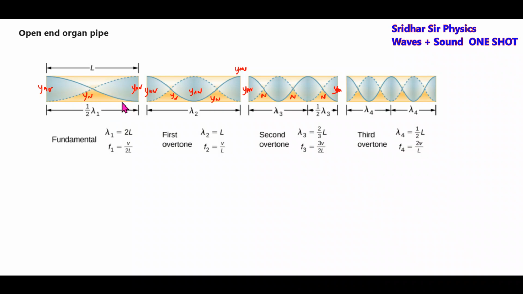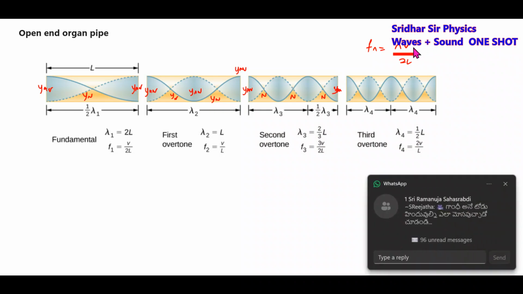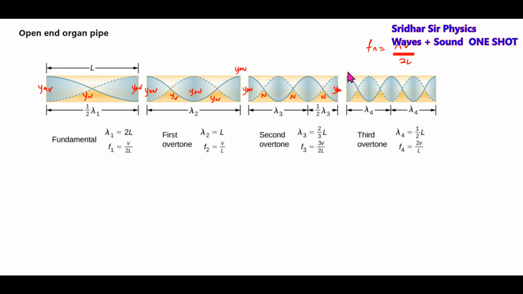Then lambda 1 equal to L, then 2 half loops, 1 full loop, 2 half loops, 2 full loops. Then these are the resonant frequencies. We'll get all harmonics as nV by 2L, where V is the speed of sound. These are the resonant frequencies for the open end organ pipe. I'm showing the displacement standing wave.